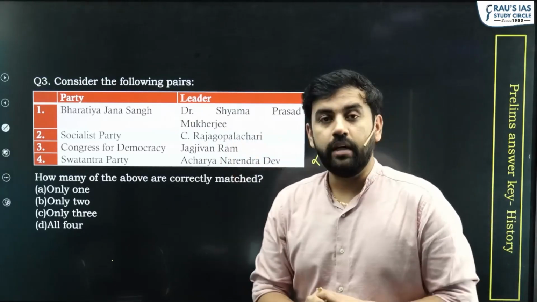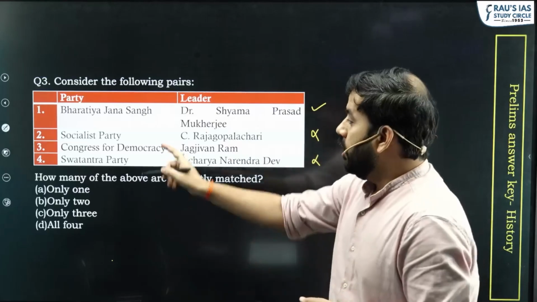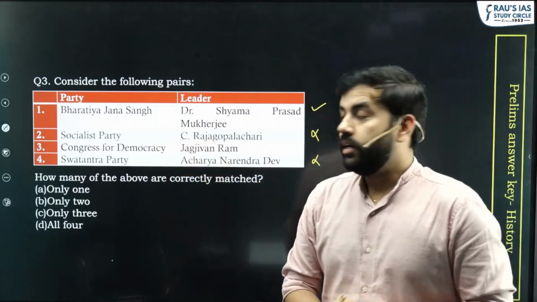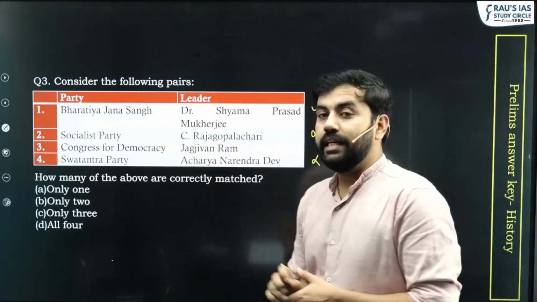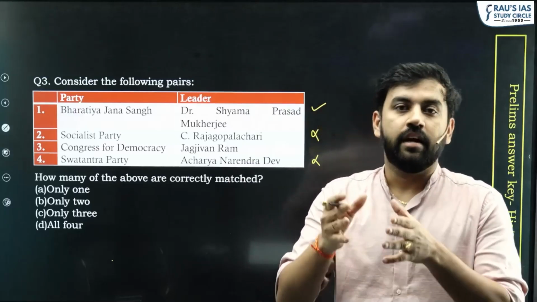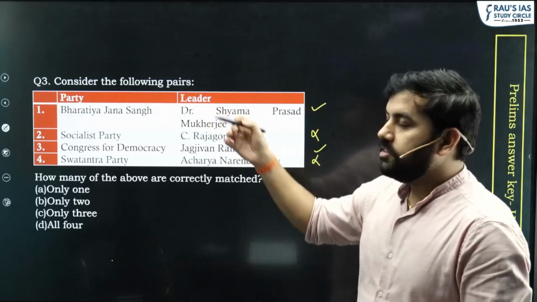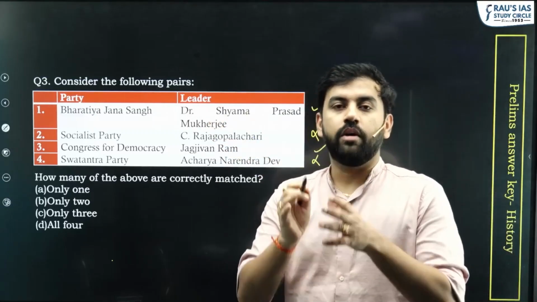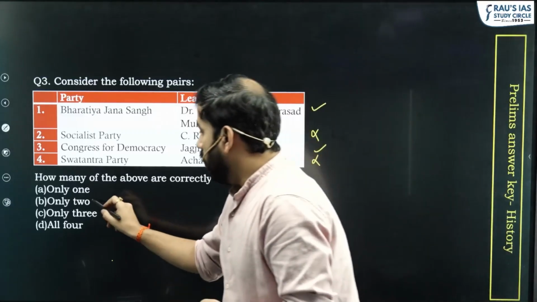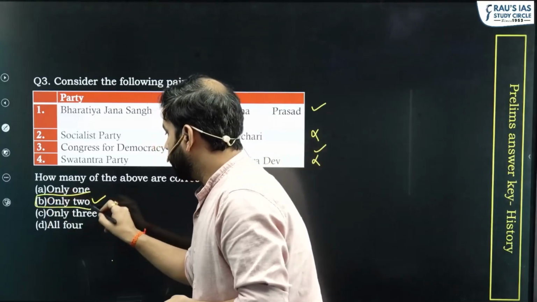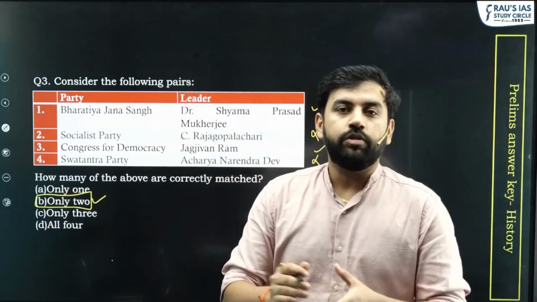Coming to the third one, which is actually correct, the Congress for Democracy was founded by Jagjeevan Ram in 1977, that is after India's independence. Now, given this understanding, the answer to question number 3 for set D is going to be only 2. Moving to the next question.